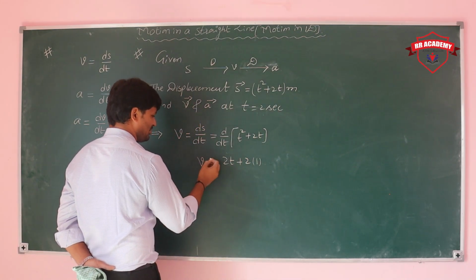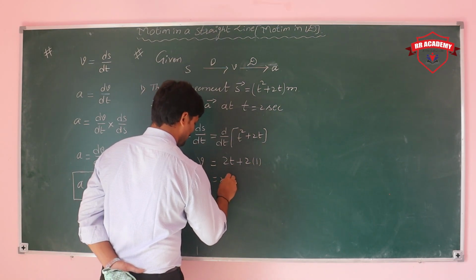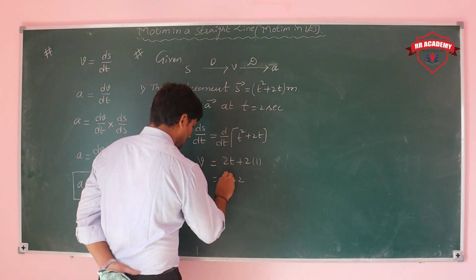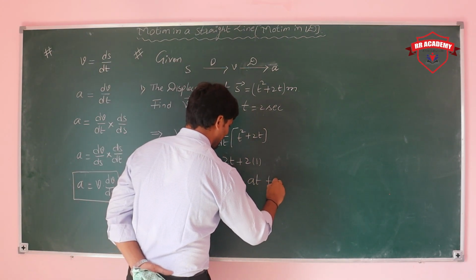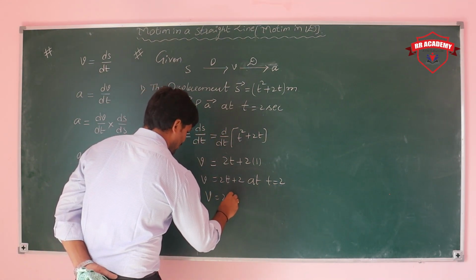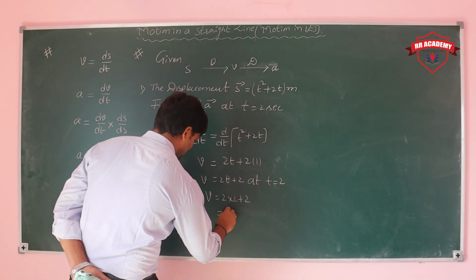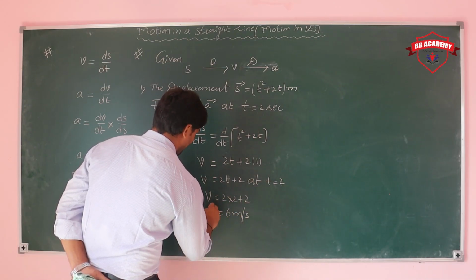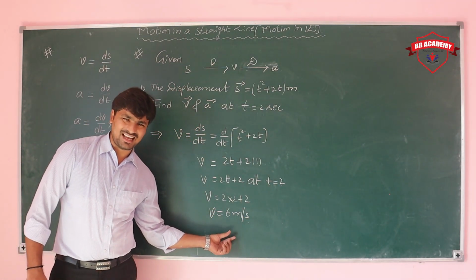So the velocity is 2t plus 2. Now put t is equal to 2 seconds: 2 into 2 plus 2, which is 4 plus 2, 6 meter per second. The instantaneous velocity is 6 meter per second.